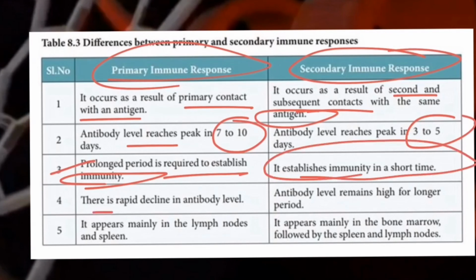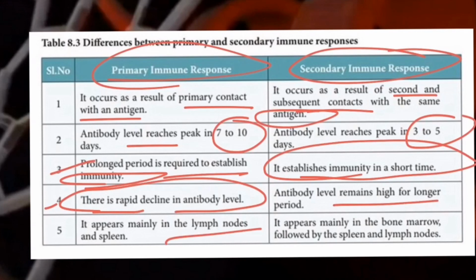In the primary response, antibody levels decline rapidly after some time if there is no secondary exposure, so the antibody level goes down. In the secondary response, antibody remains high for long time periods. The primary response appears mainly in the lymph nodes and spleen. The secondary occurs in bone marrow and spleen, all over the body system. So that is all about the difference between primary and secondary immune response.